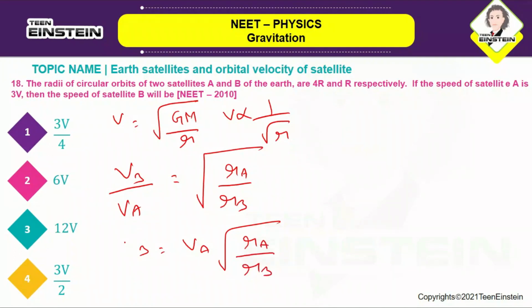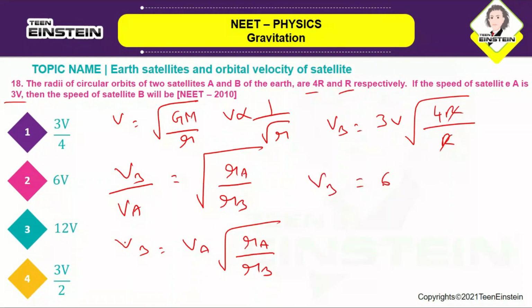by Rb. So here Va they have given us 3v. You can see here in the question they have given us 3v. So Vb is equal to 3v into root of Ra, they have given it as 4r over here in this question, and Rb is r. So 4r by r, the root of 4 is 2, so Vb will become 6v. So the correct answer is option number 2, 6v.